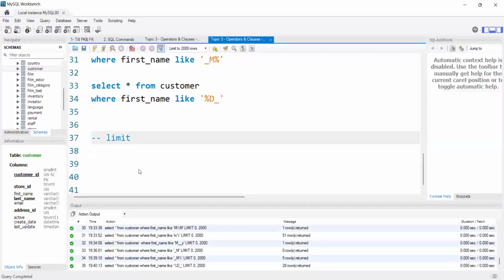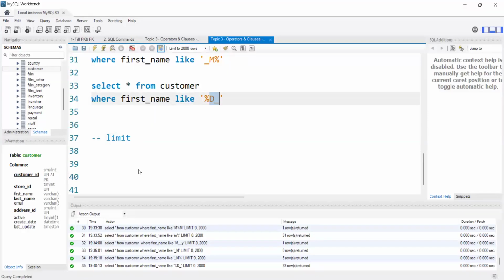This is a nice, very easy and interesting method to fetch the data, because clients know what their requirement is. They will ask us directly to find this kind of pattern, of course in sales also. This is all about the customer data. If you want to see any pattern inside the sales, we can use the like operator very easily and find all the data.